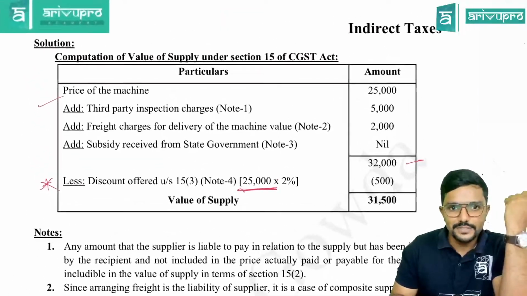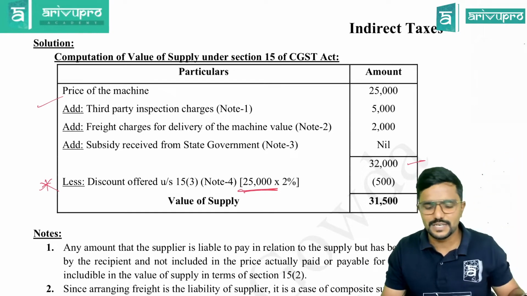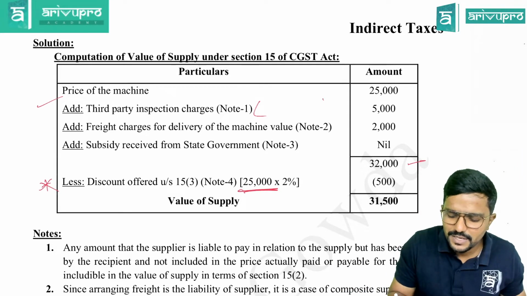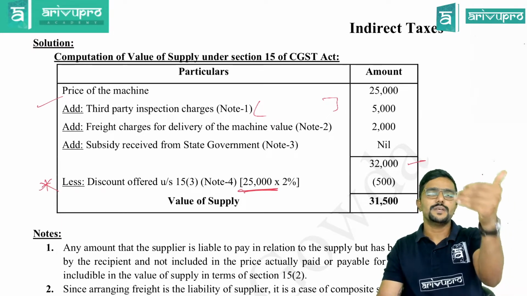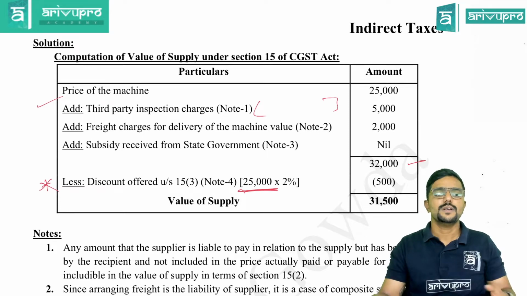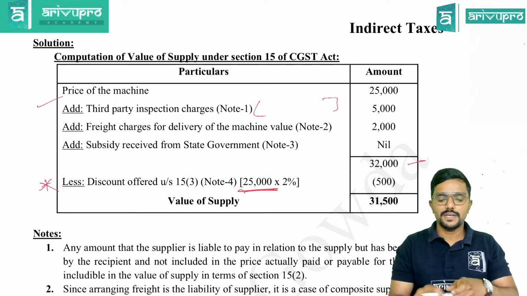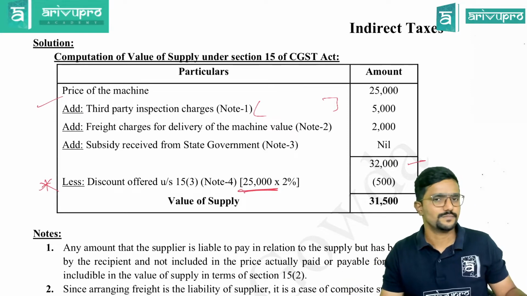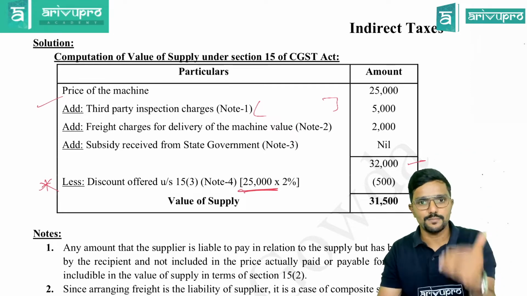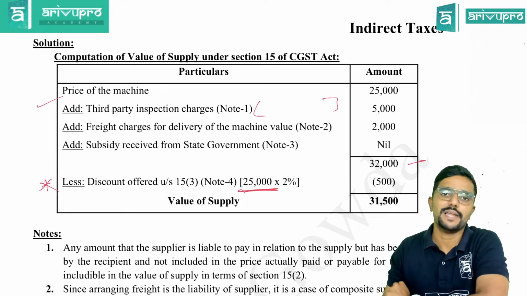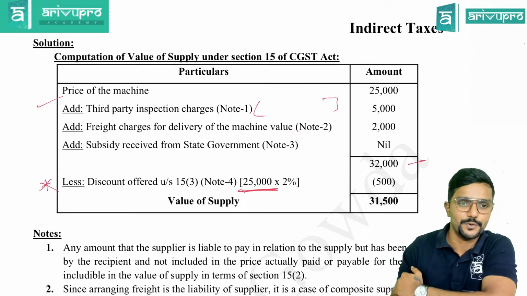See, in some suggested answers, and even in the ICSA study material, the explanation is sometimes given here only. But I don't suggest it, guys. Always try to give the explanations in the notes, because the main answer should look good. If you try to explain everything here only, it doesn't look good. In the main answer, you can just give reference to note numbers, and in the notes, you explain it. Why are you adding it? Or why you are not adding it? Explain it in the note.